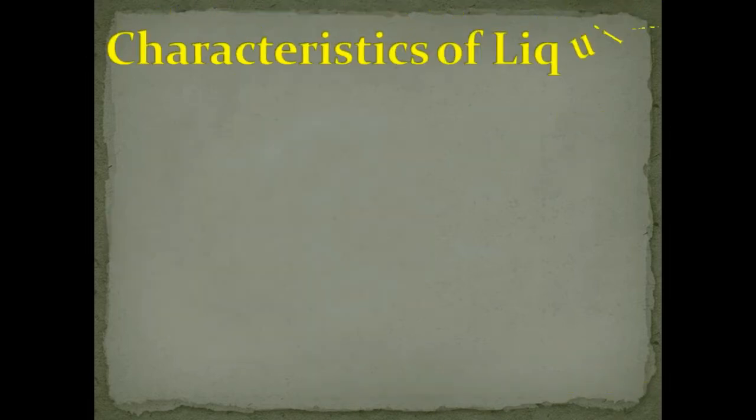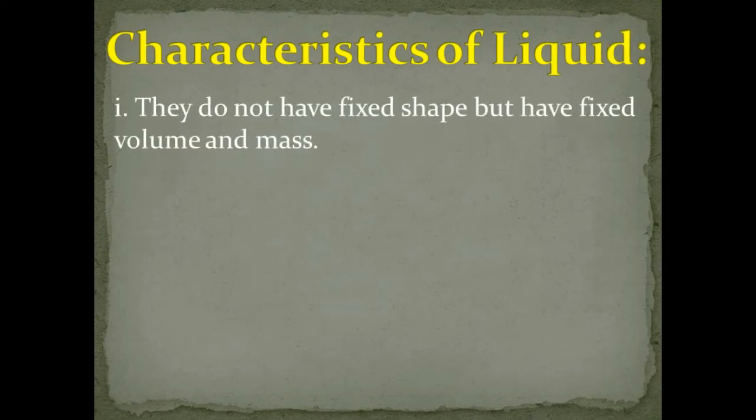Let's go now to the characteristics of liquids. Number one, they do not have a fixed shape, but have fixed volume and mass. I already explained that they do not have a fixed shape and take the shape of the container, right?